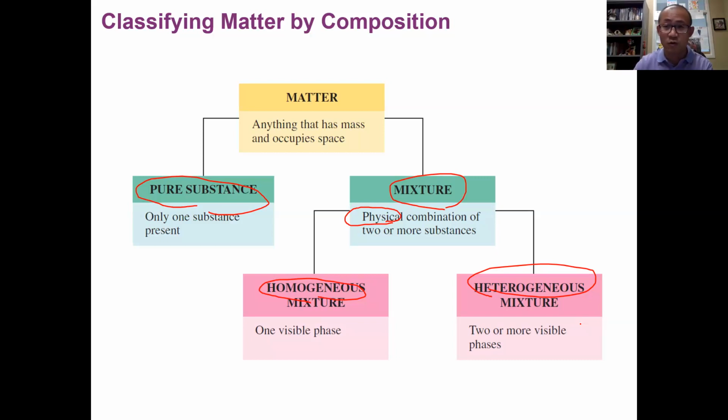The top phase is oil, the bottom phase is water. You can even pour some sand in it, making three phases, with sand in the very bottom. So oil, water, and sand is a mixture with two or more visible phases. We call that a heterogeneous mixture. So based on the appearance of the mixture, we can further classify it into homogeneous mixture and heterogeneous mixture.